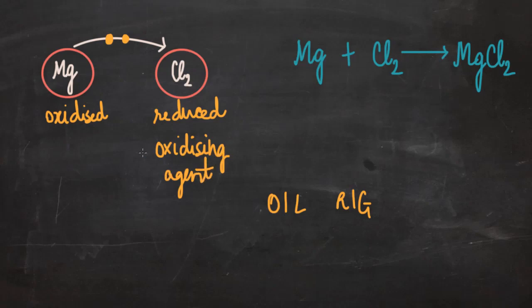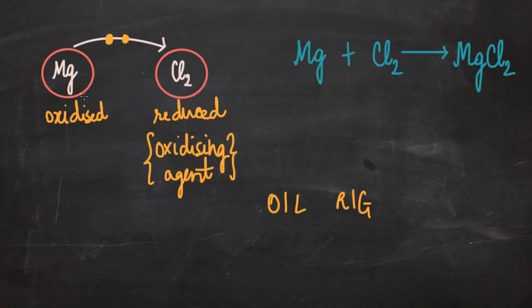It makes oxidation happen. And what about magnesium? So, chlorine is getting reduced because it is accepting electrons from magnesium. If magnesium doesn't donate electrons, then chlorine cannot accept electrons to get reduced.